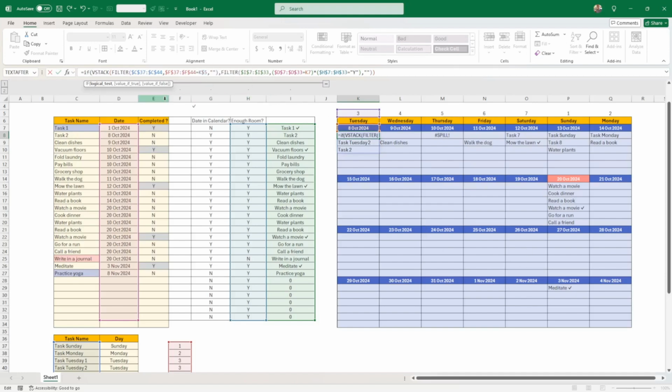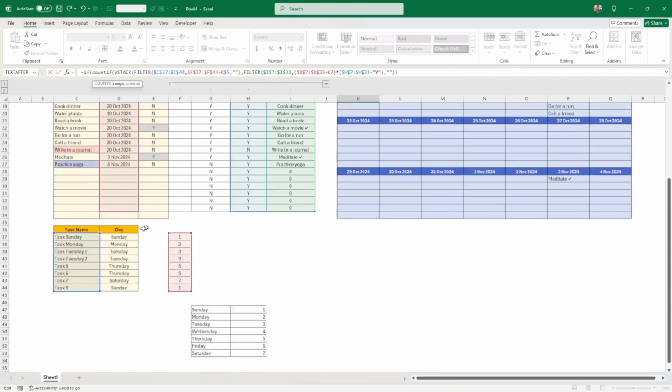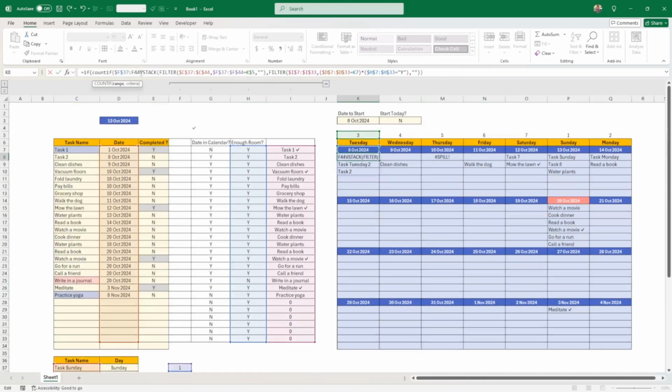We have to check if there are any Tuesday tasks. So IF COUNTIF, I'm going to go back here, take this COUNTIF, and make sure I put F4 in place. If COUNTIF is equal to this week here.